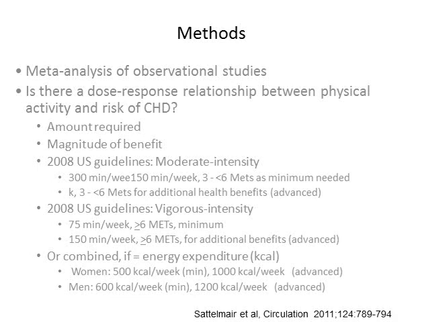This was a meta-analysis of all the observational studies that they could find that looked at how active somebody is and what risk of a heart attack they had. They used the 2008 U.S. guidelines. They categorized people as meeting the guidelines, which would be getting 150 minutes a week of moderate activity, or 75 minutes a week of vigorous activity. The advanced stage would be above meeting and doing extra, which would be getting 300 minutes a week of moderate or 150 minutes a week of vigorous.